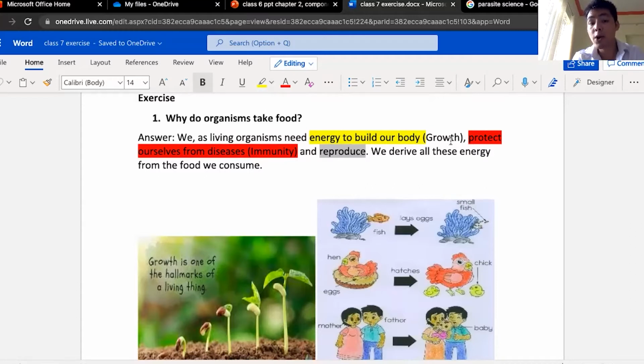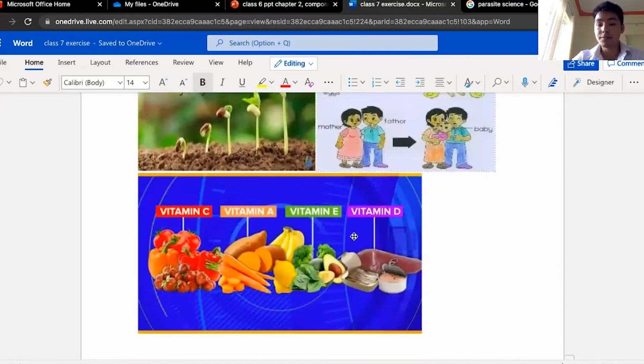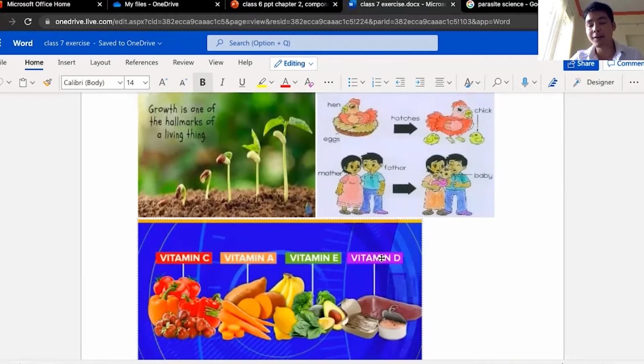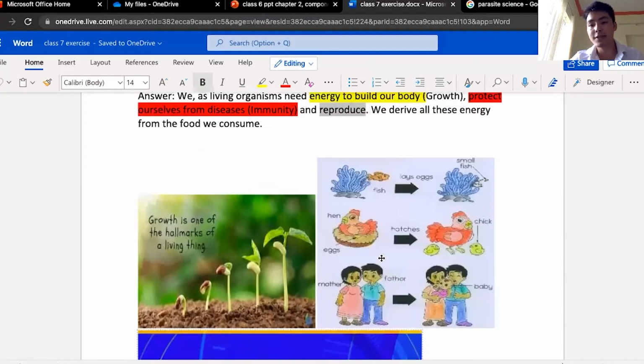And the second reason is to protect ourselves from diseases, or immunity, you can call it. As you can see in this image of lots of fruits and vegetables, we get vitamins C, A, E, D. All these vitamins help us develop a better immunity against diseases and bacteria outside our body. When bacteria try to harm our body, vitamin C and the others help us fight them back, or at least help our body develop protection against these diseases, right?